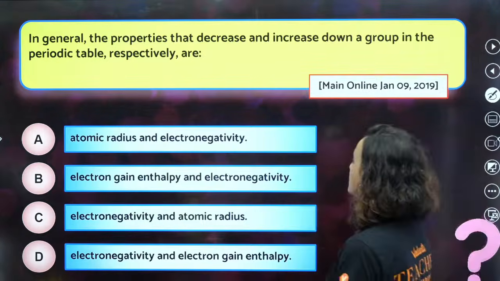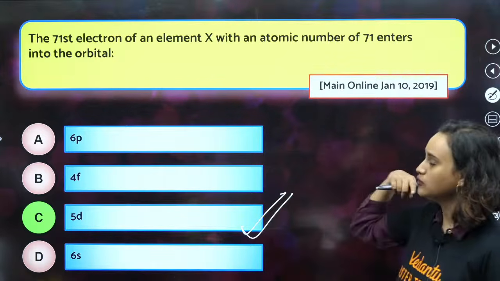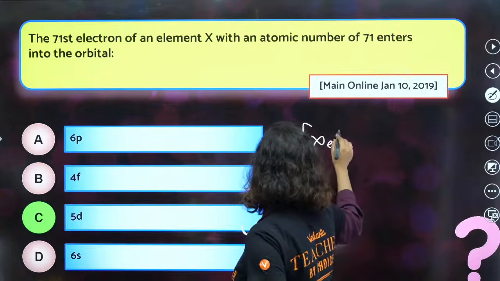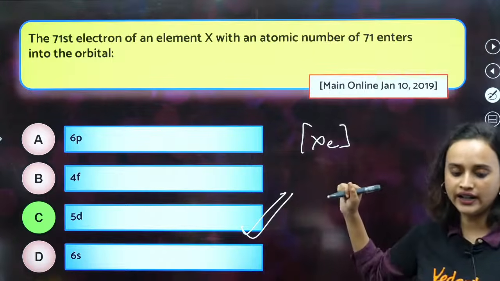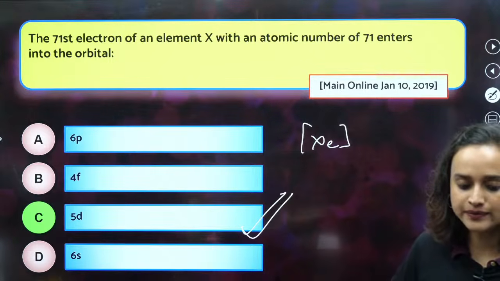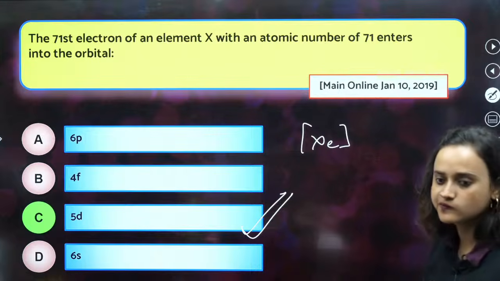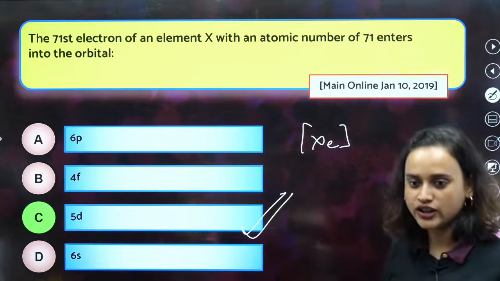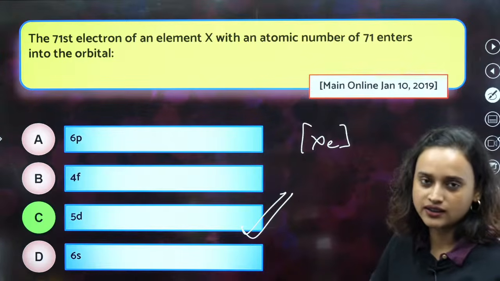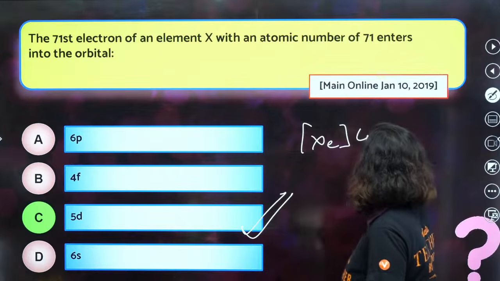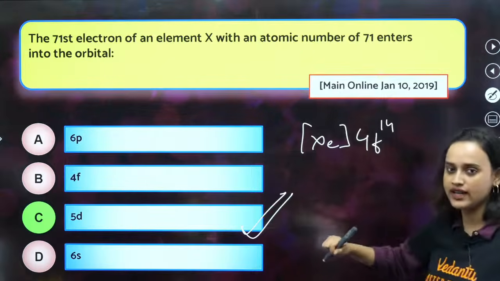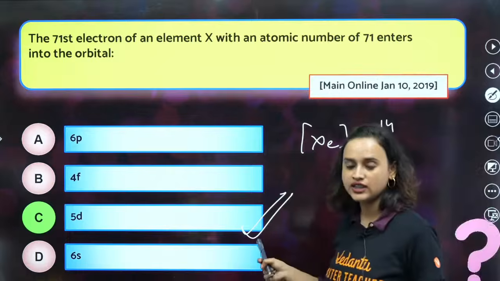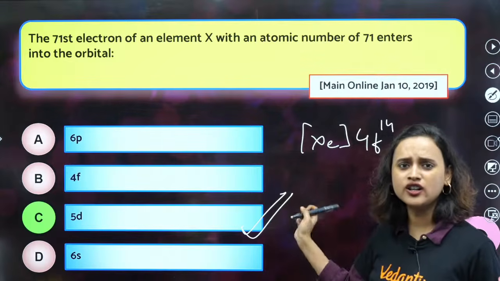Theek hai. If it is 71, then what is the previous noble gas? Xenon. If it is xenon, then what will I write? Xenon. Very good. Explain. I am explaining. Then 4F14. Yes. After that, write down the electronic configuration of 71.